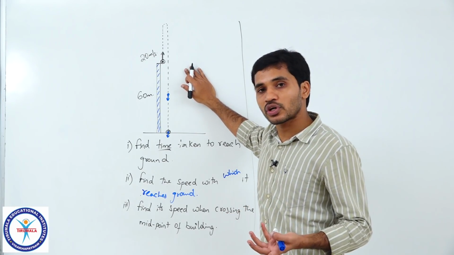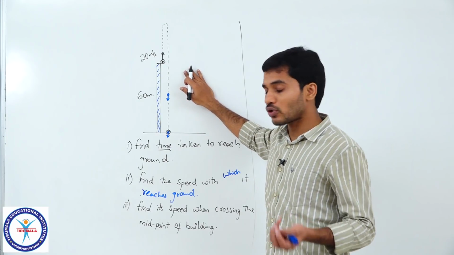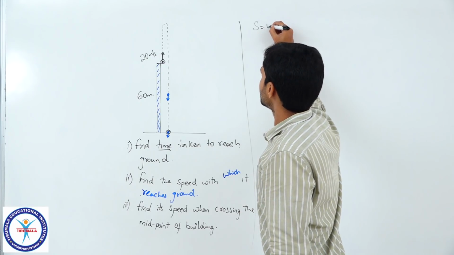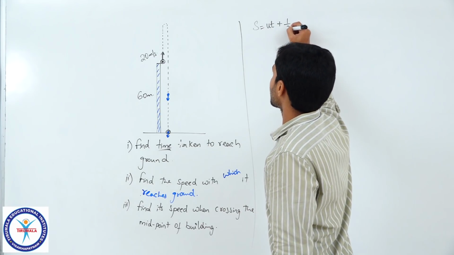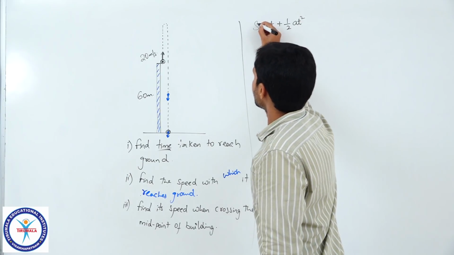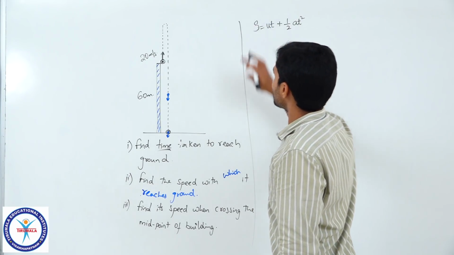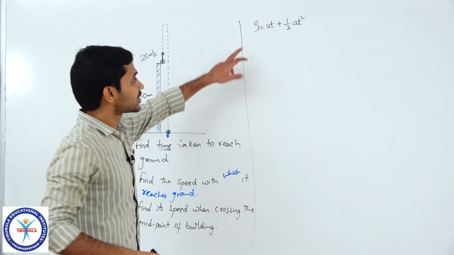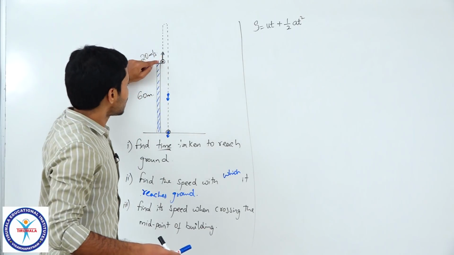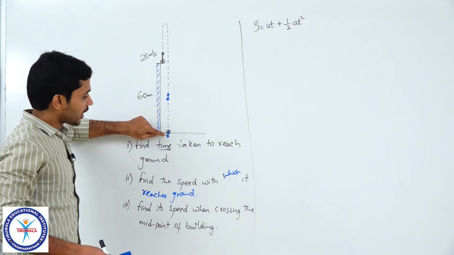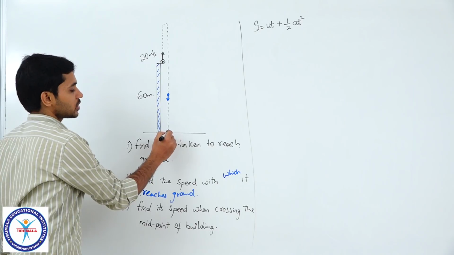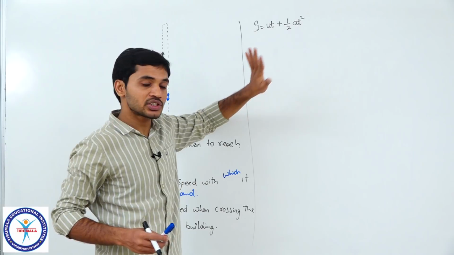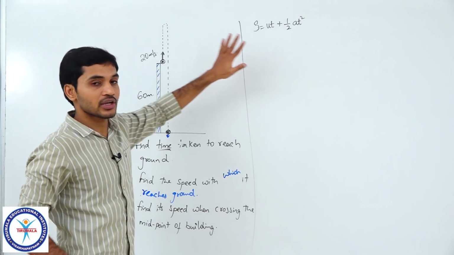But that much analysis is not required, because think once again, when I write this equation, S is equal to ut plus half at square. You all know that in this equation S represents displacement. We know the initial position, we know the final position to which the particle has to reach, and as long as you are substituting the initial conditions properly, the equation will take care of the time.